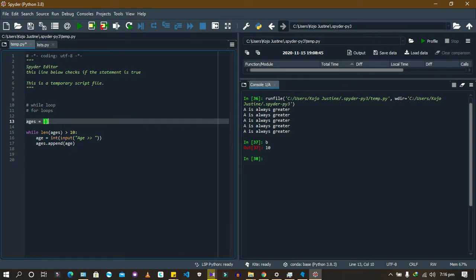Ask the user for age. Change the age into an integer. Assign the integer to a variable called age. And now ages.append age means add age to this list. Let me just put it for you in case you want to remember. Add to list. The list is called ages. So add to ages. That's what it will do.